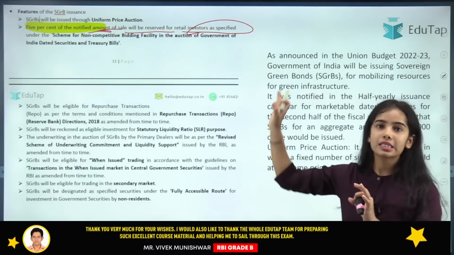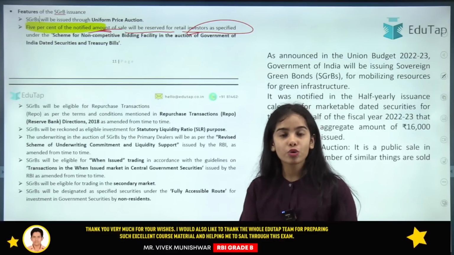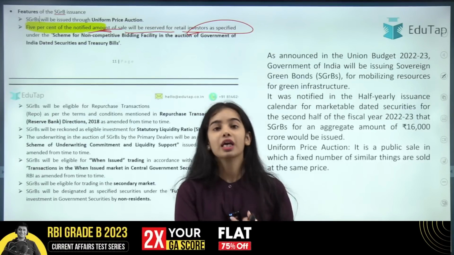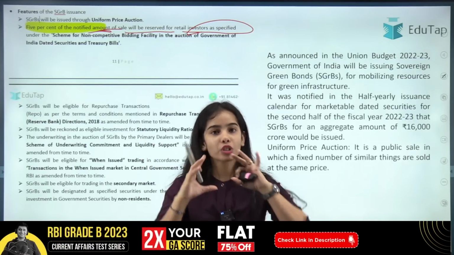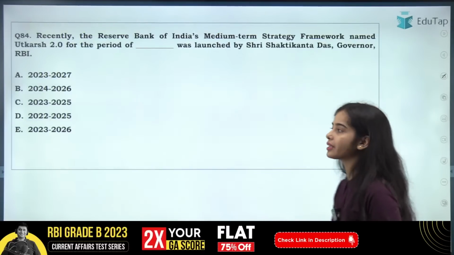Okay. So this is regarding the sovereign green bonds that you can read. These are the bonds that are issued by the Government of India for the green infrastructure. So the money that is being collected from the sovereign green bonds will go for the green infrastructure, the green activities and green projects.